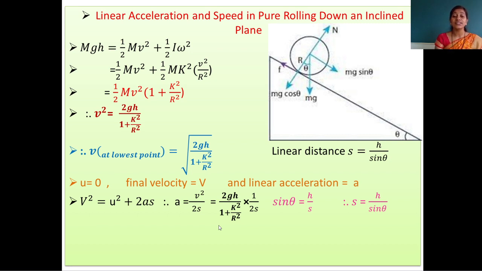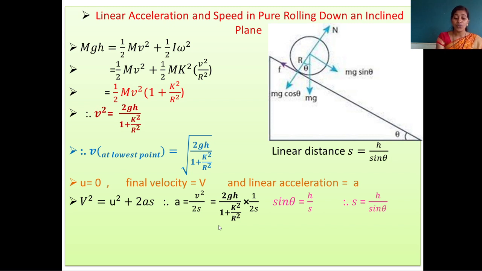Again, sine theta is equal to h upon s, therefore s is equal to h upon sine theta. By putting this value, a is equal to 2gh divided by 1 plus k square upon r square into 1 upon 2s.